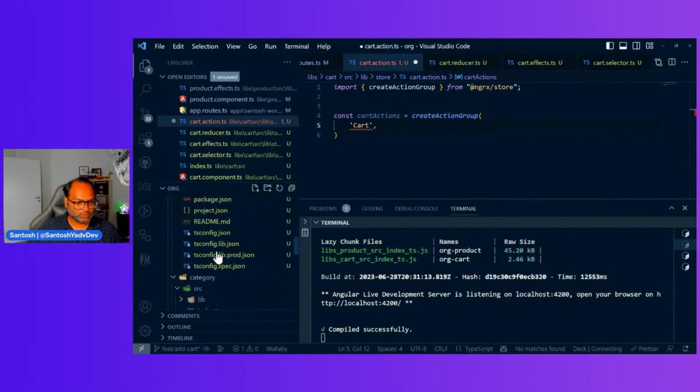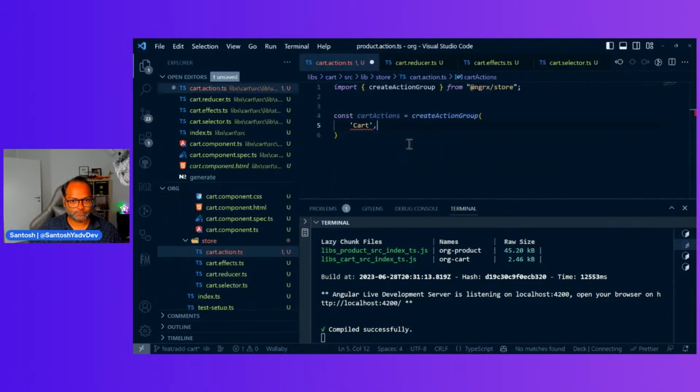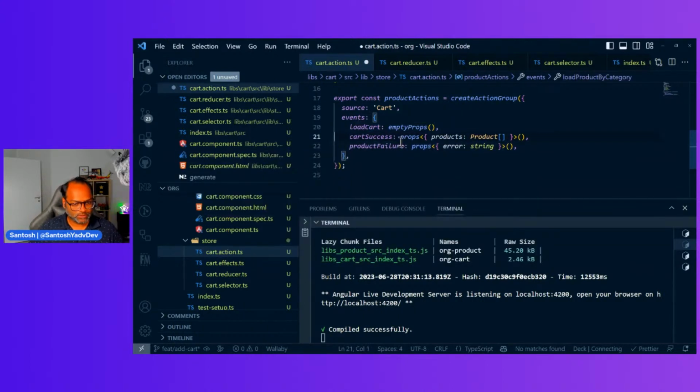Let's copy it from product, because we have already used this one. Let's change the names. So I'll say this is cart, and load cart, and load cart success, and cart failure. Remove this one, and this is cart.